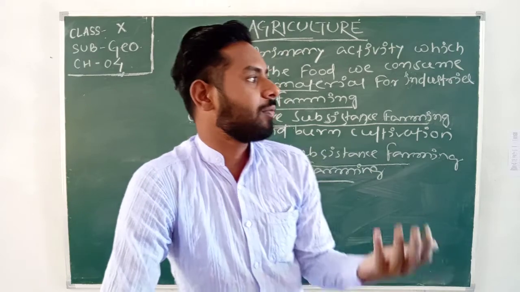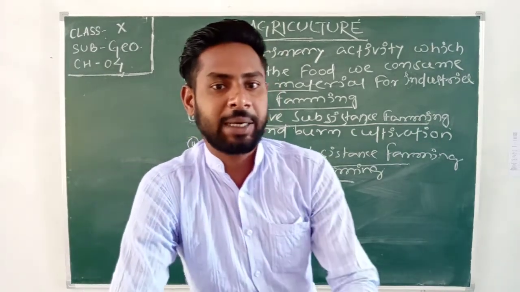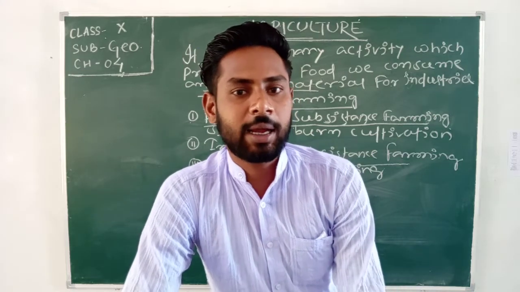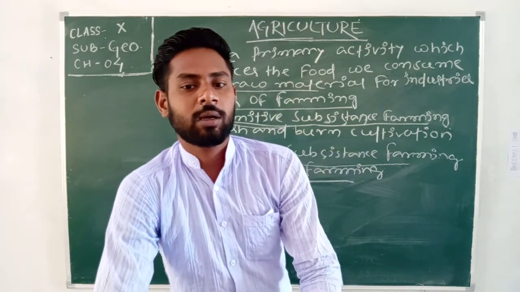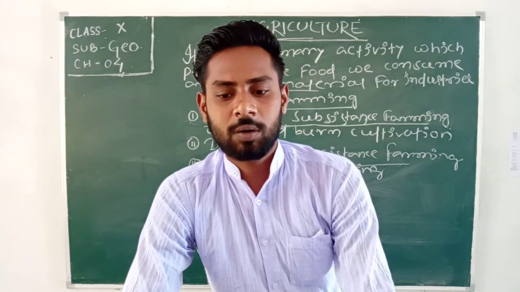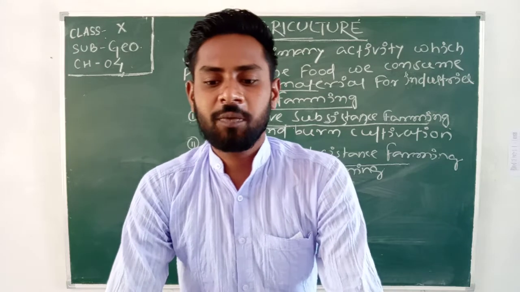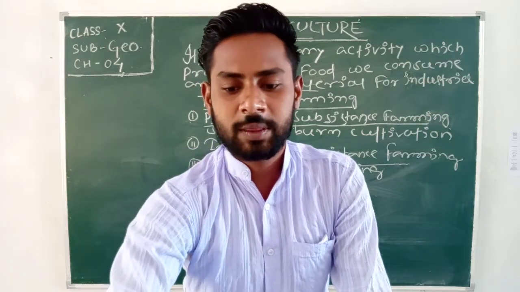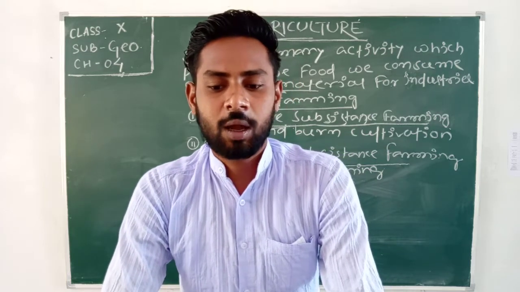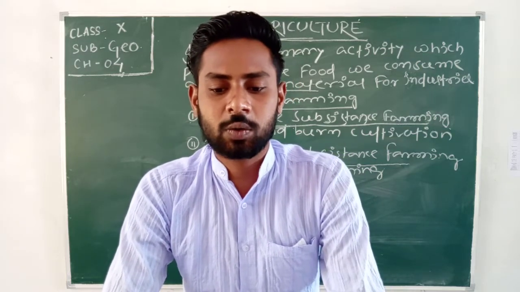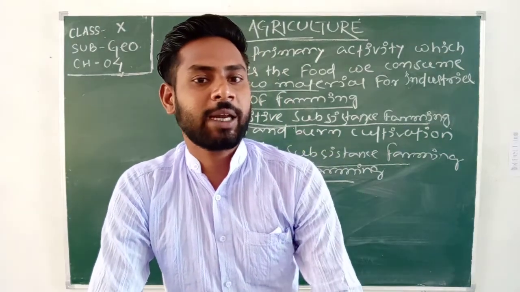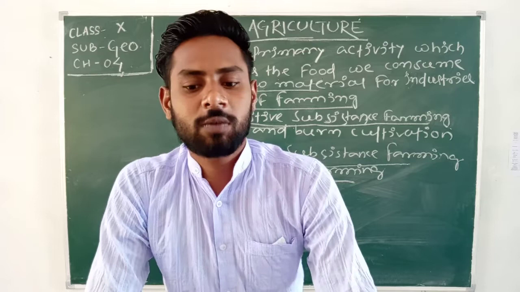Ploughing is done by cattle. This type of farming depends upon monsoon, natural fertility of the soil and suitability of other environmental conditions for the crops grown. Means it totally depends upon the weather condition.